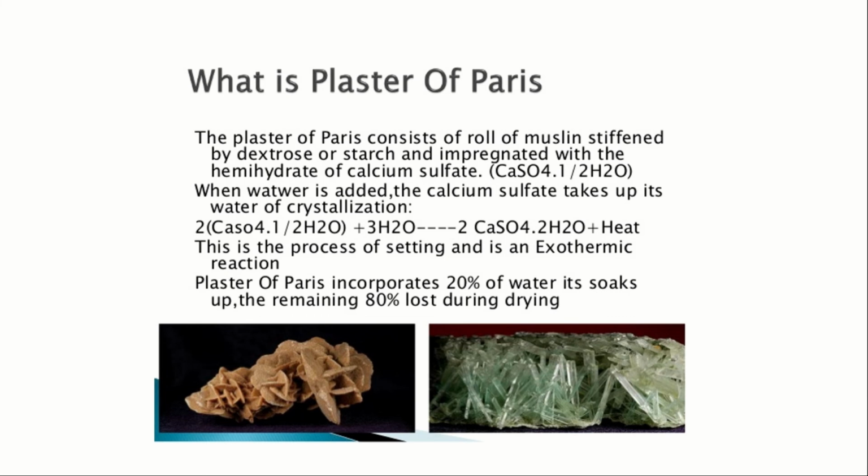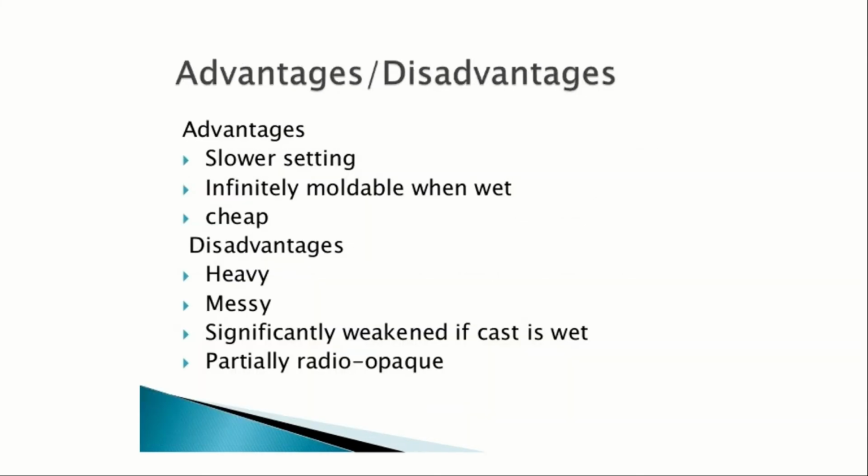Plaster of Paris incorporates 20% of water, it soaks up, and the remaining 80% is lost during drying. It only takes 20% of water from 100%, and 80% will be dried. There are some advantages and disadvantages of POP. Advantages: slower setting, infinitely moldable when wet, and cheap. Disadvantages: it's heavy, messy, significantly weakened if the cast is wet, and partially radio opaque.